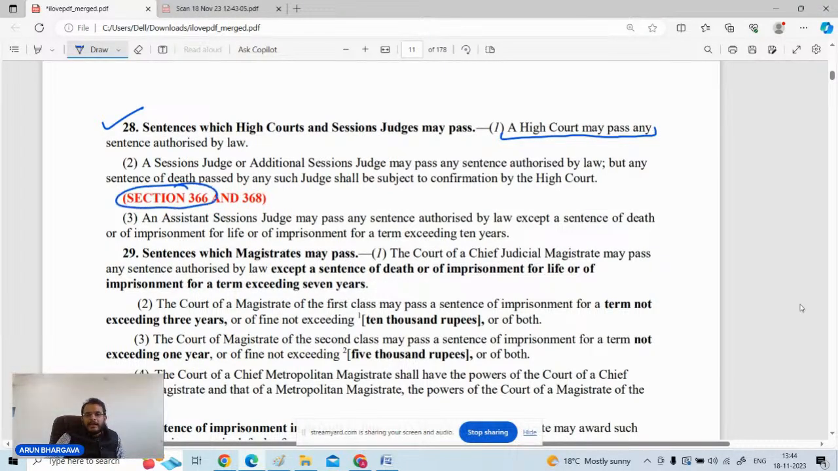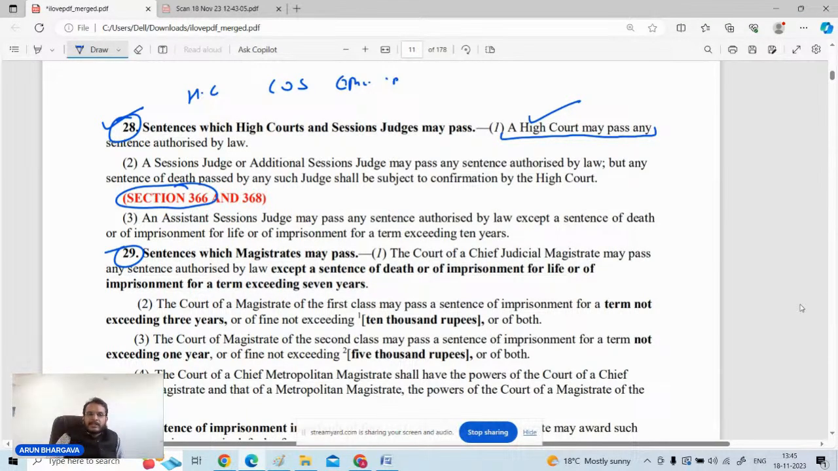Look, with respect to the powers of the courts, High Court, Court of Session, or the other magistrates' courts like CJM and Judicial Magistrate First Class and Second Class, sections 28 and 29 are the relevant provisions. But whenever the High Court is required to pass any sentence, there is no restriction on that. High Court can go to any extent, even to the death sentence also.